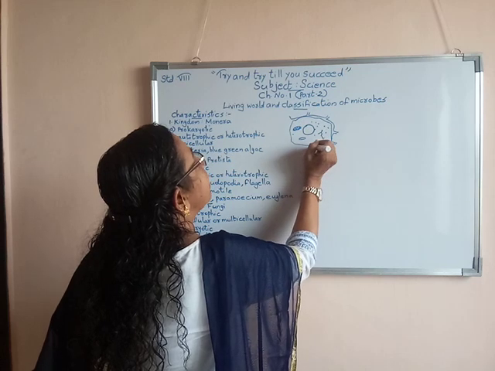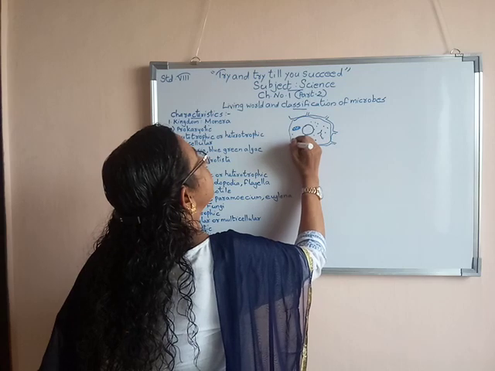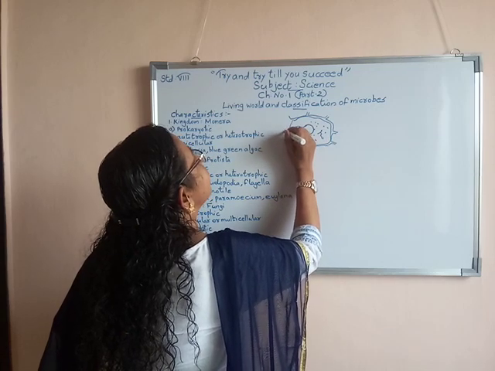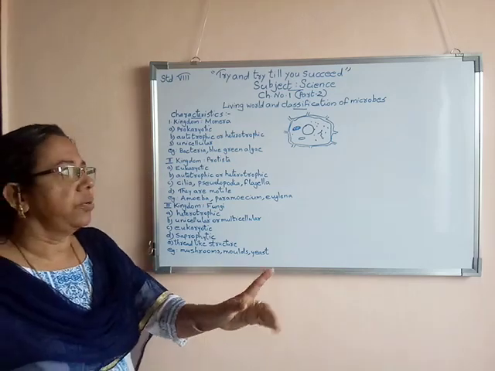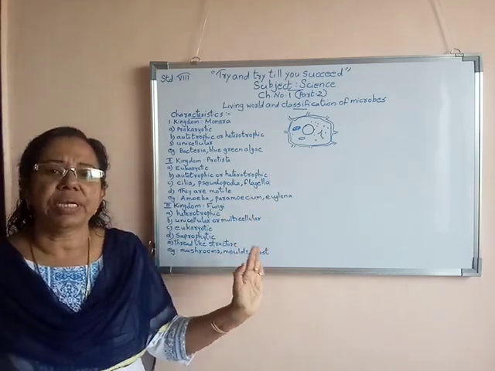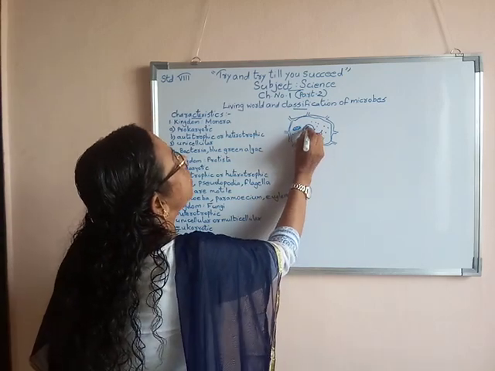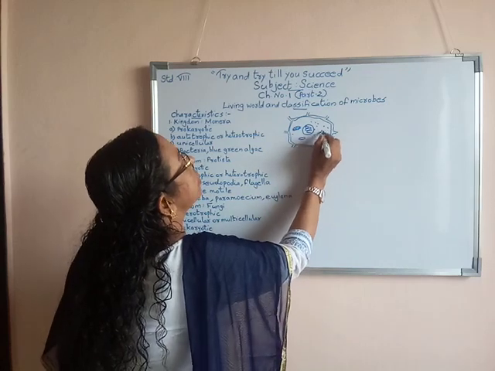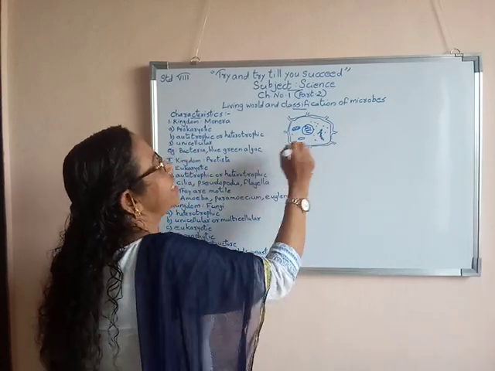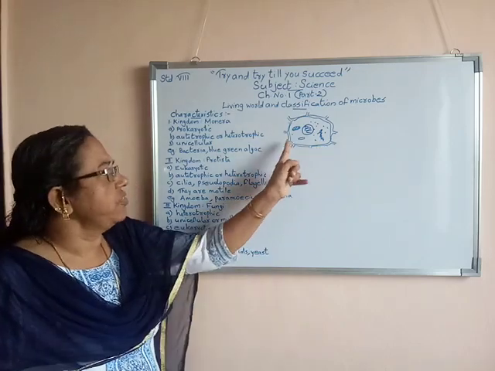You people have already studied plant cells as well as animal cells. Just a rough diagram I have drawn. You see, when we study eukaryotic cells, here is the nucleus, and inside the nucleus chromosomes will be there. Here is the endoplasmic reticulum. Like that, I have drawn different cell organelles. Everything is visible to you.